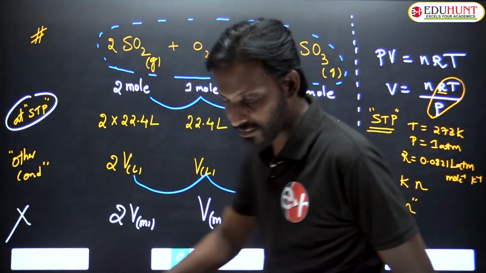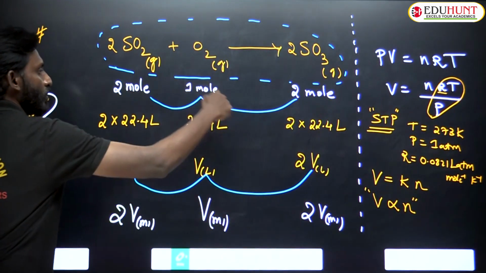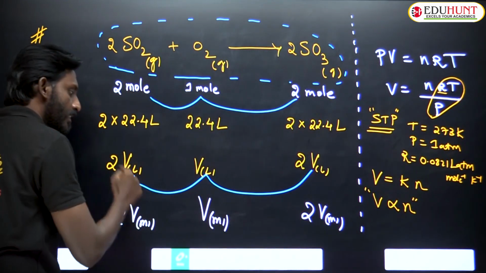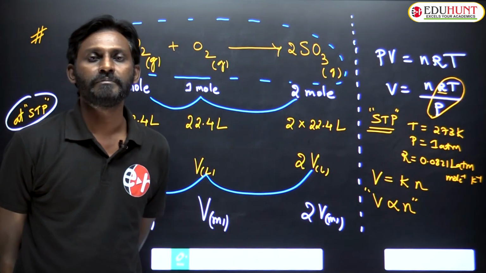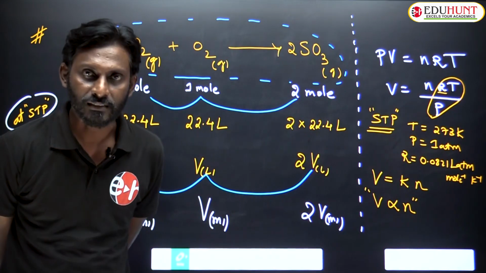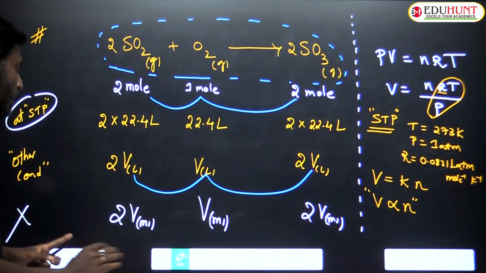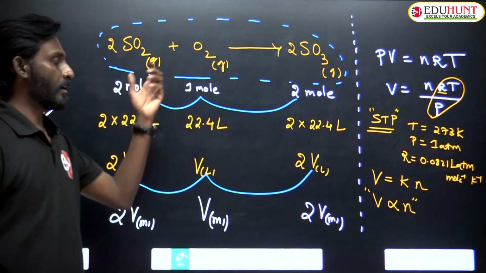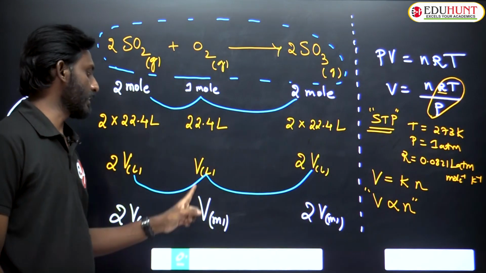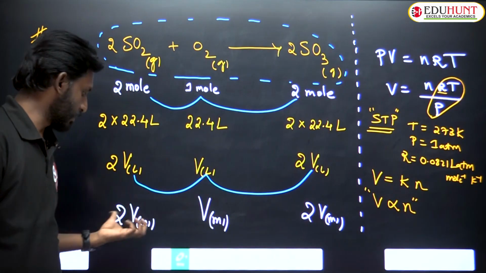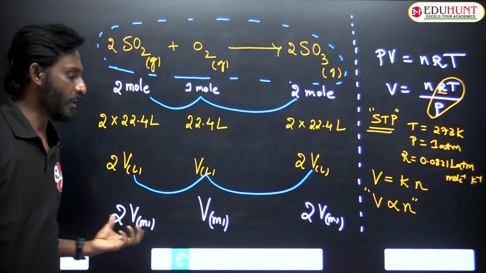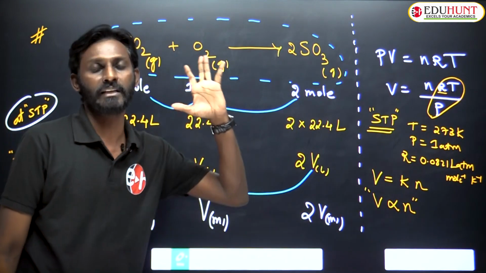That is, the ratio in which the reaction occurs in moles, it occurs in the same volume ratio too. For suppose, if oxygen participating is 10 ml, this will be 20 ml, and the SO3 formed will be 20 ml.